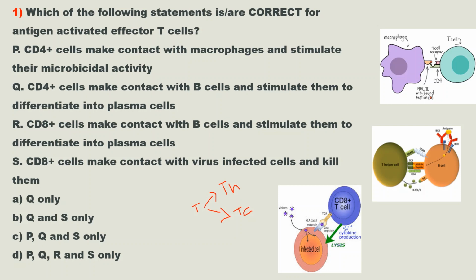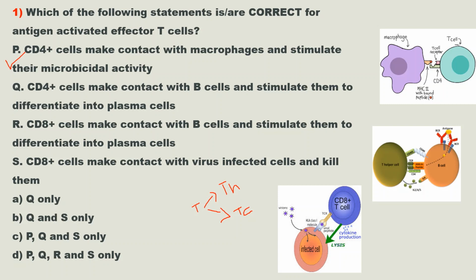Okay. Let's see the first statement P. It is given that CD4 plus cells make contact with macrophages and stimulate their microbicidal activity. This statement is correct because macrophages require TH cell help for their activation.